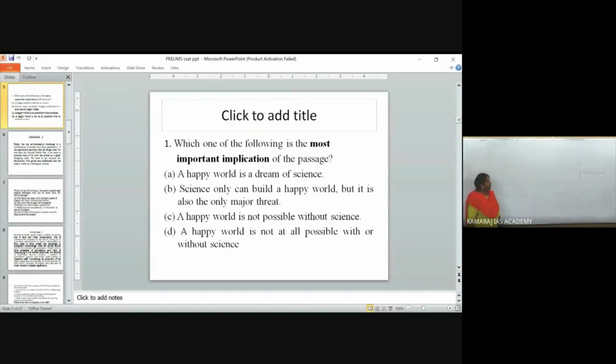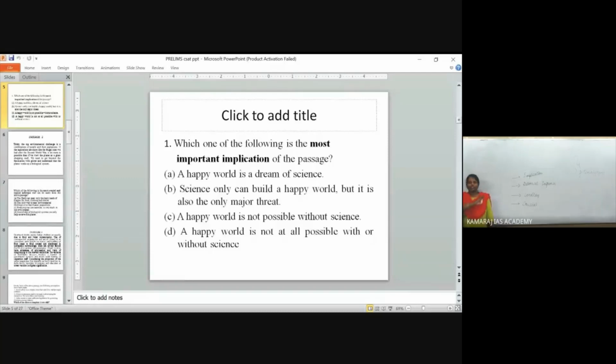Before going to that, I am giving you 4 to 5 keywords which you will be coming across while reading your comprehensions. Implication, rational inference, corollary, crucial. I will tell you what these things are. So these are the keywords you will be seeing in your questions.